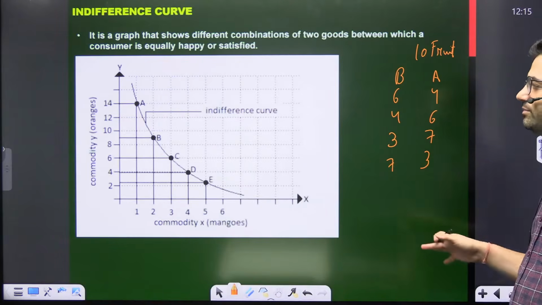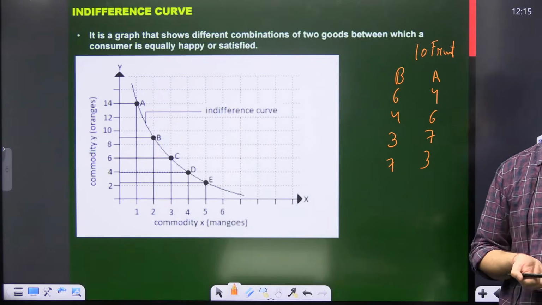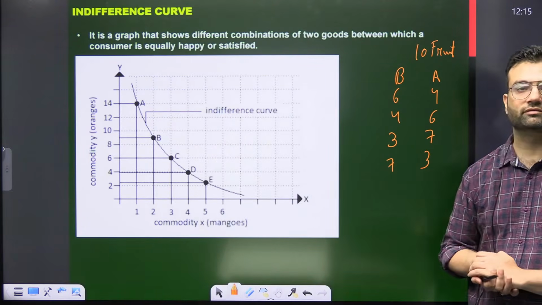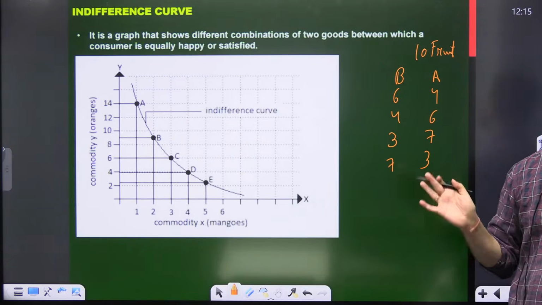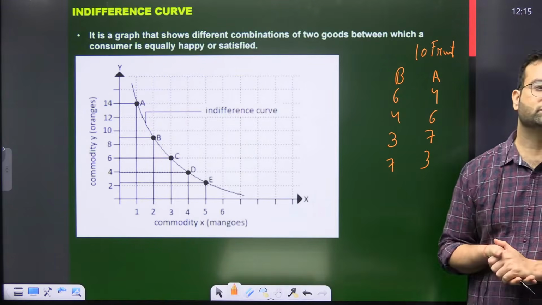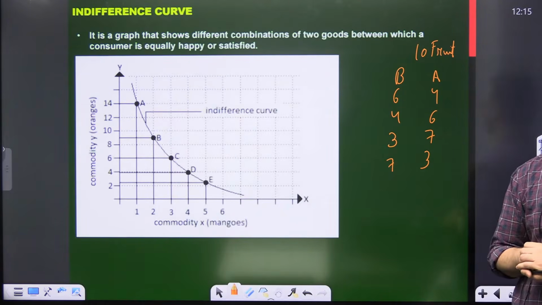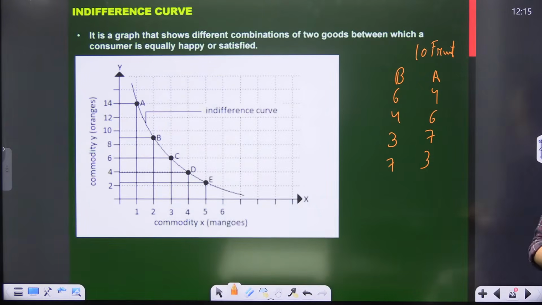So all of them will give you the same level of satisfaction. This is an indifference curve. That means you will get the same level of satisfaction whatever you consume. It will give you the same level of satisfaction. This is an indifference curve. Okay.